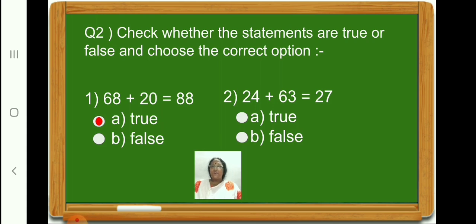Therefore, 24 plus 63 is equal to 87. 87 is the correct answer. Here it is shown 27. So, let us put a tick on option B, false.